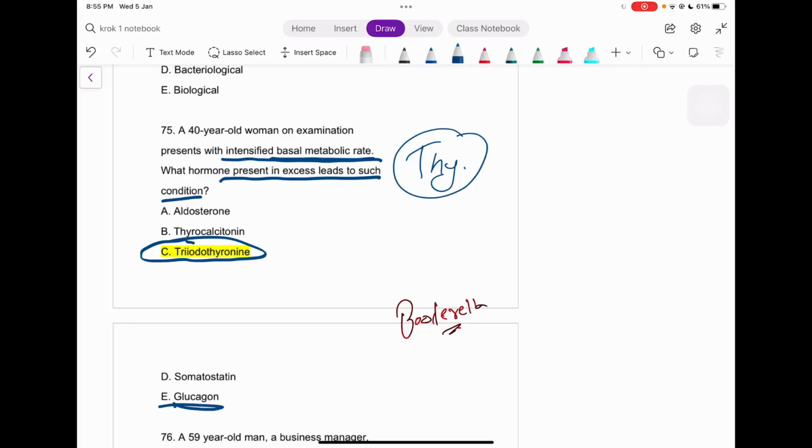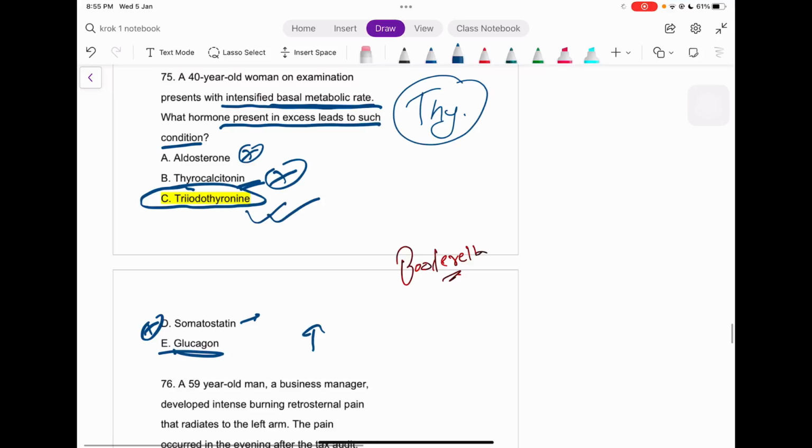Glucagon, it will lead to the breakdown of glycogen and all this, it will simply increase the glucose level in the blood, but there is nothing related with the basal metabolic rate. Somatostatin itself, it's what, the insulin-like growth factor peptide, right? So it can't be the answer also. Aldosterone, no, it's a category of steroid hormone, but it's not leading to that much. Thyrocalcitonin, there must be some disturbance with the calcium metabolism, but there is nothing given like that. So the answer can only be what? Thyrotropin.